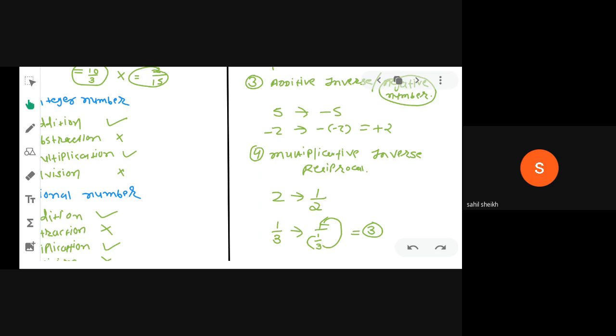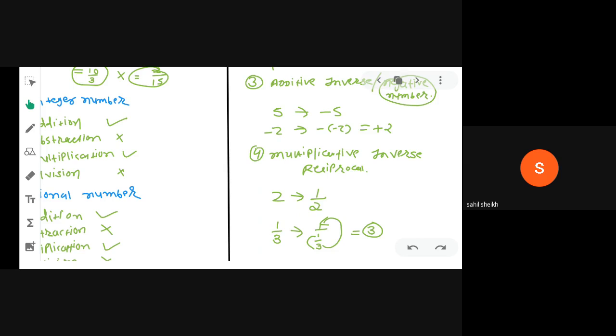You can see an example. Additive inverse means we have to change the sign of the number, right? Plus 5 is a number, and if you want to find the additive inverse of plus 5, what is the answer? Your answer is minus 5.